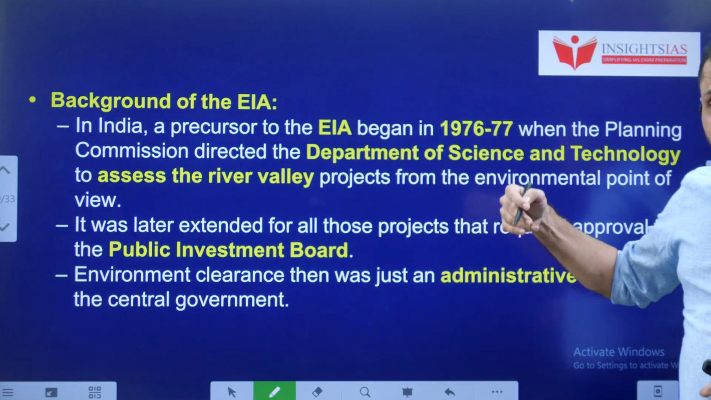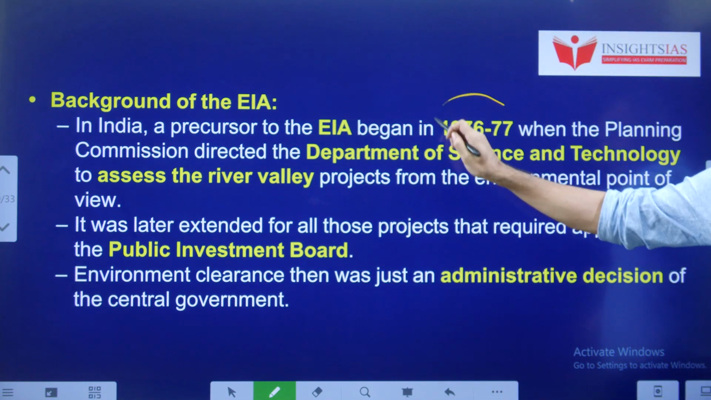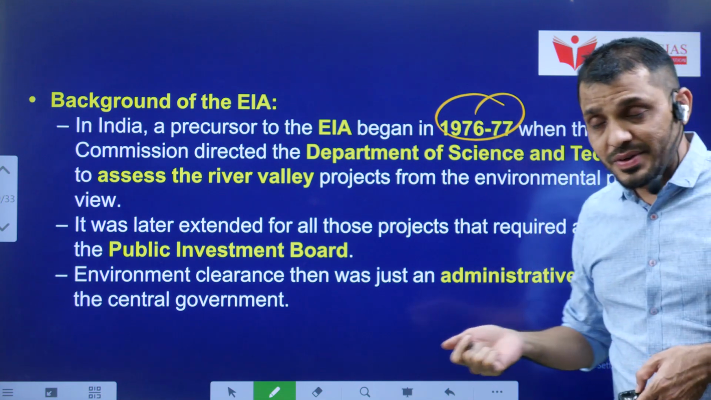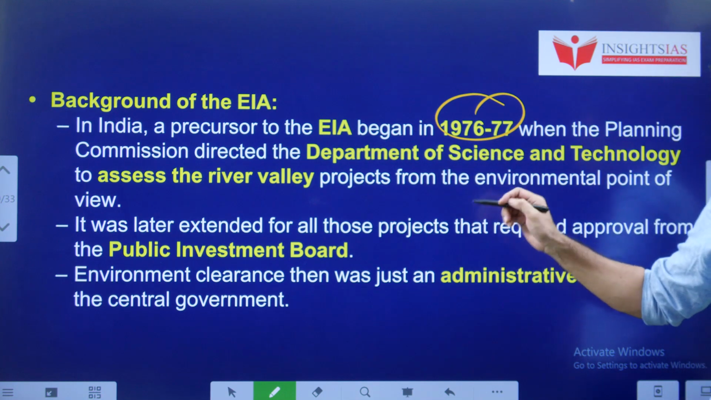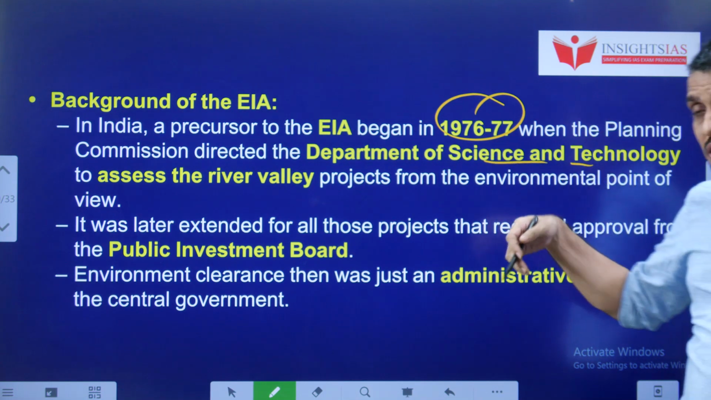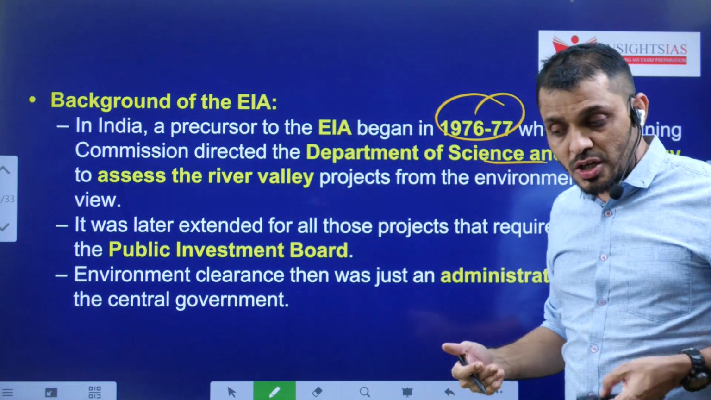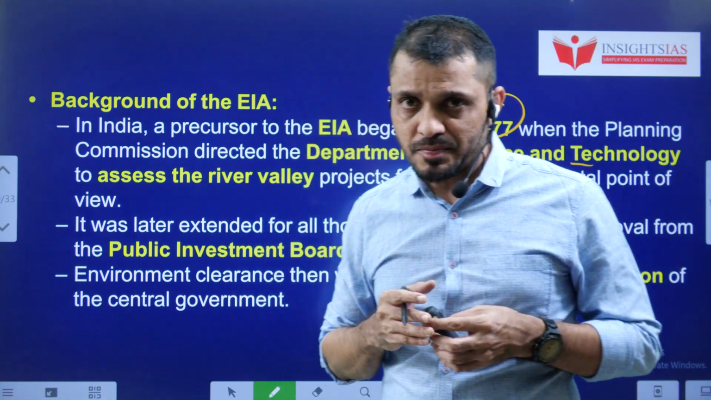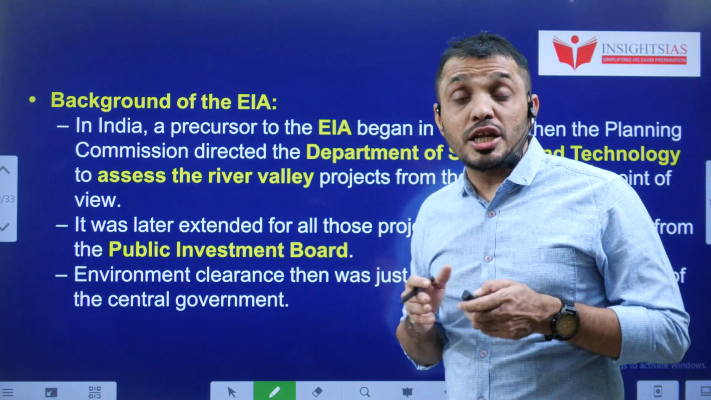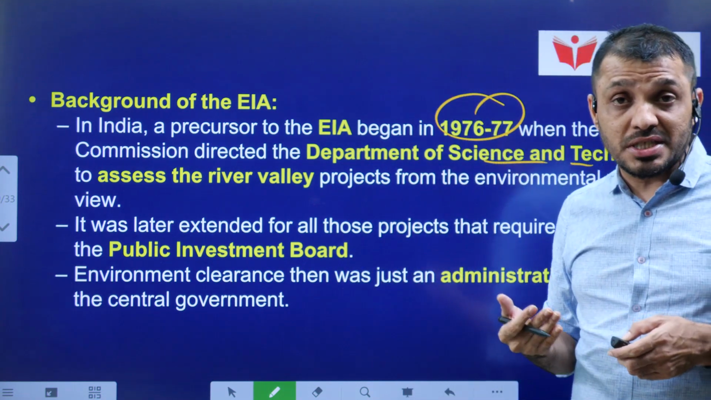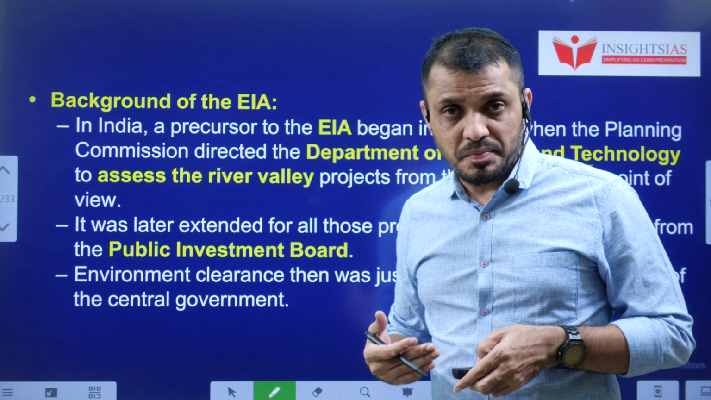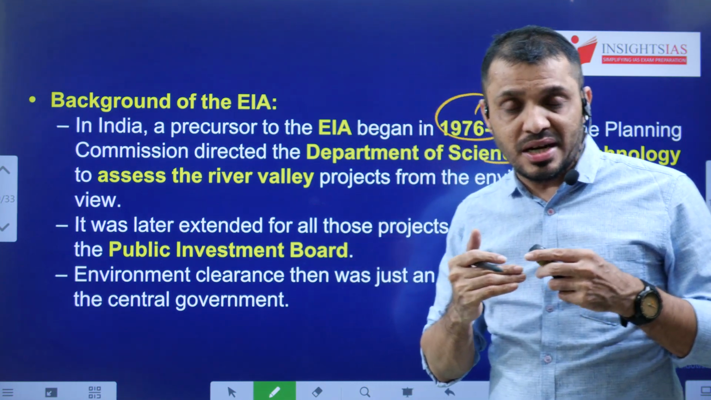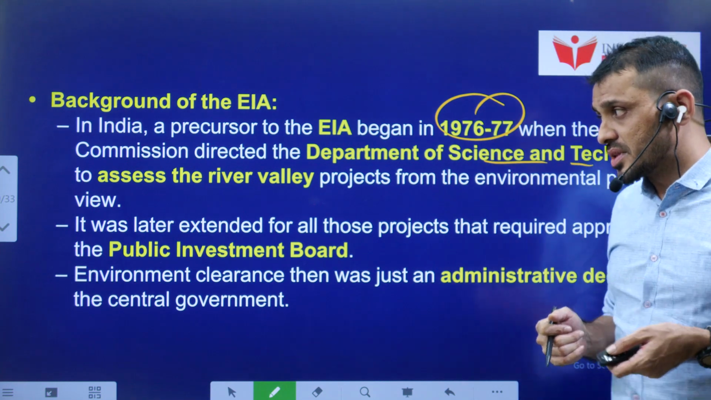Background of the EIA. In India, EIA first began in 1976-77 when the Planning Commission directed the Department of Science and Technology to assess River Valley projects. You know that in the 1970s and 80s, River Valley projects were very popular. Even Jawaharlal Nehru described these river projects as modern temples of India. And this River Valley project actually comes under the Union List under entry number 56.